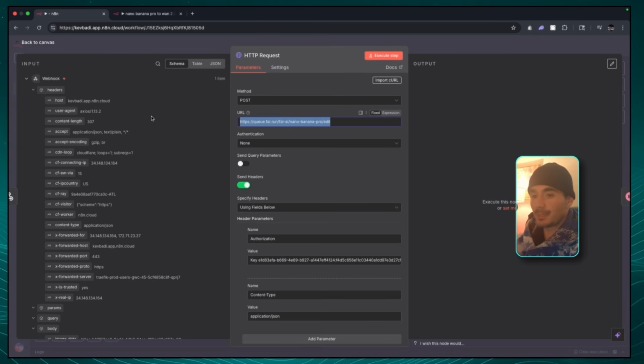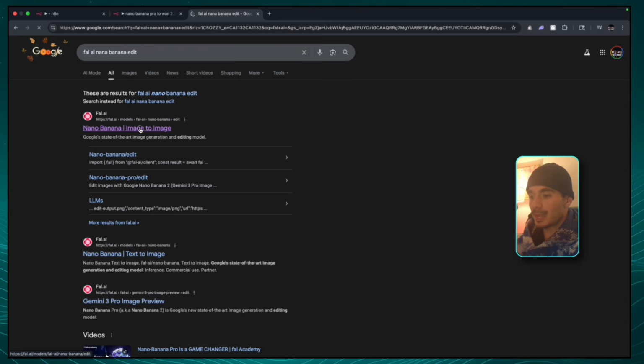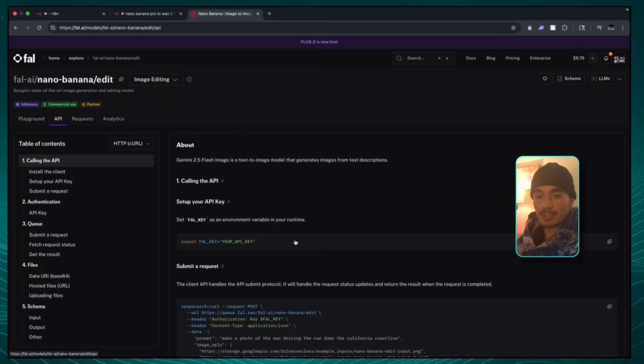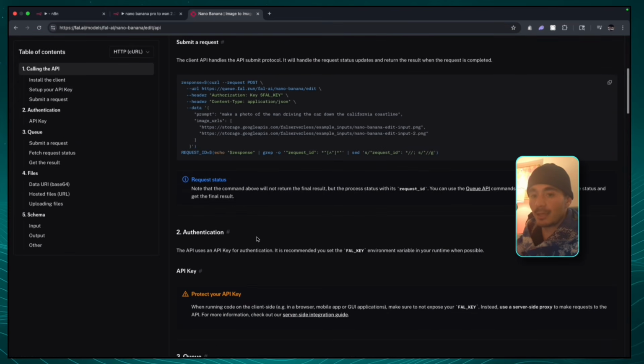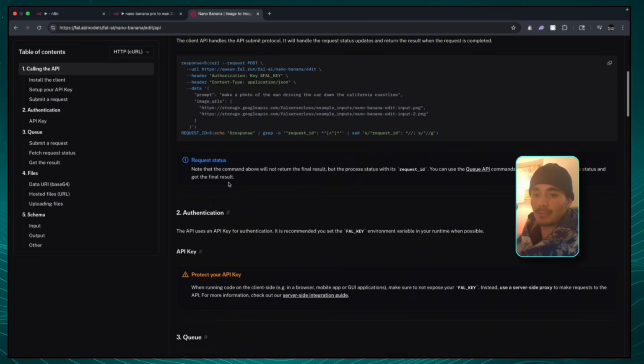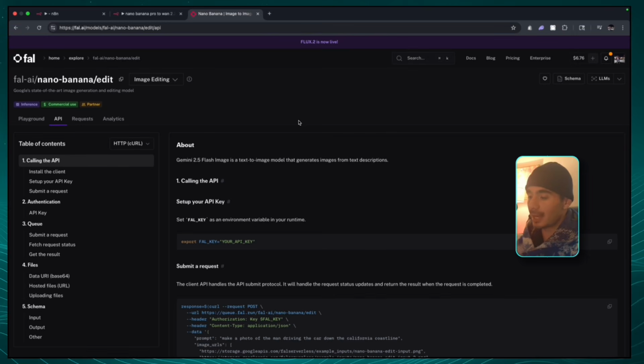The endpoint that we need is this right here. If we search up Fal.ai on Google and head into their Nano Banana image to image, and then over to the API section, this breaks down the exact API request that we need. But I already set this up for you guys, so you're good to go. Now, if you're starting brand new, this is where you want to get your API keys and maybe even load up some credits, but it's not going to cost you too much. This entire automation will cost around $1 every single time that you run it.